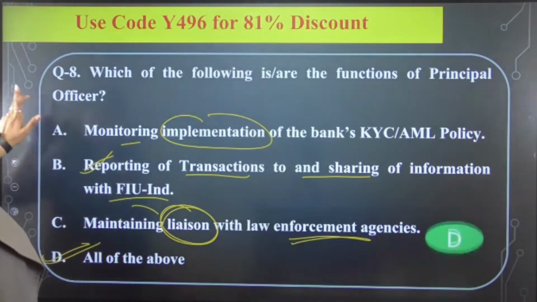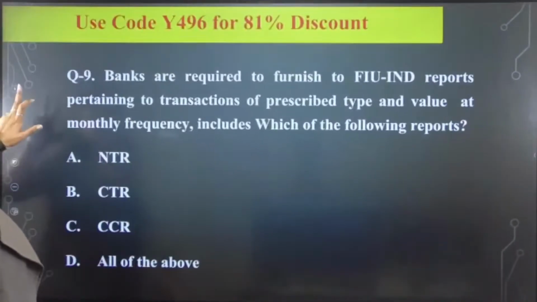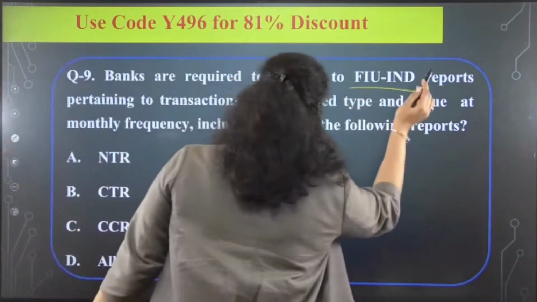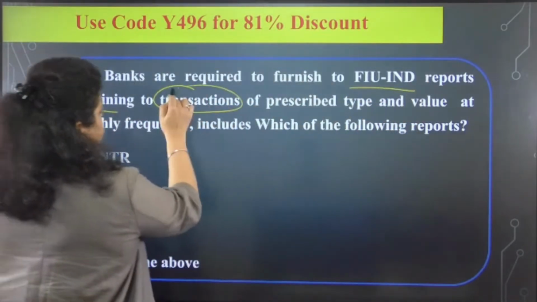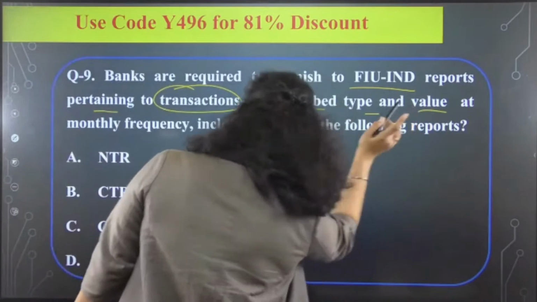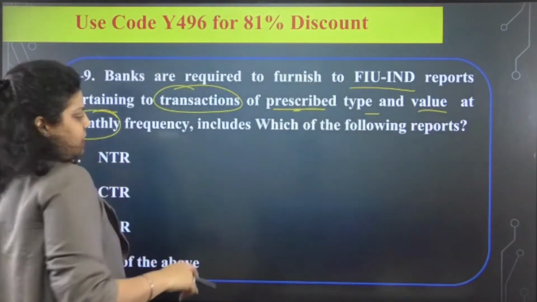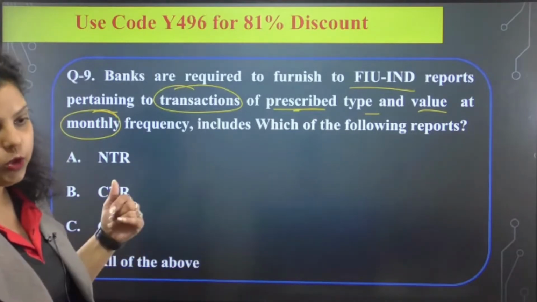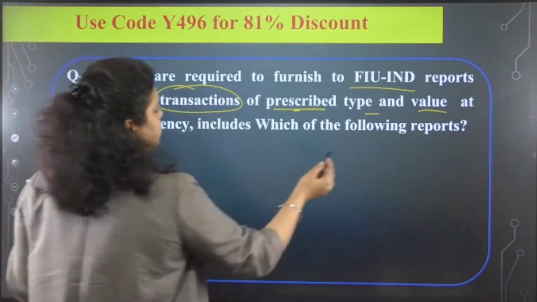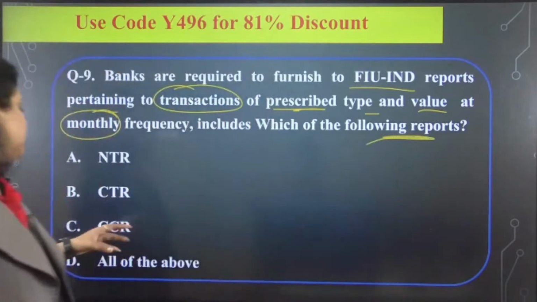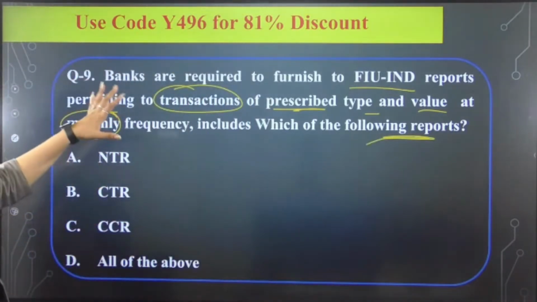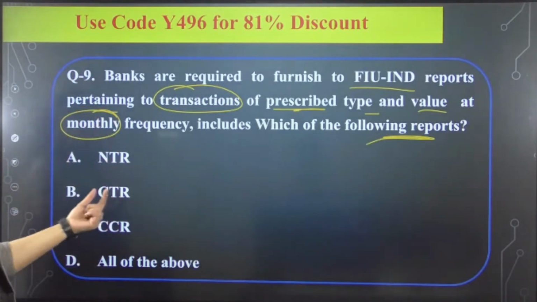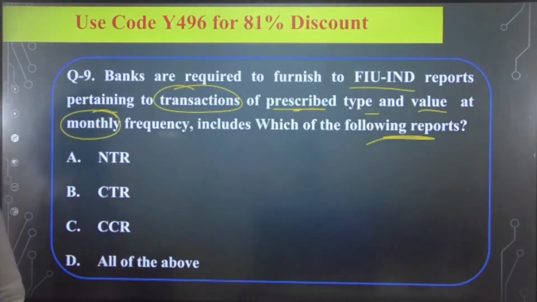Next, ninth question is talking about that banks are required to furnish to FIU-IND the reports pertaining to transactions of prescribed type and value at monthly frequency. Like every month you have to send this report to the FIU-IND. So it includes which of the following reports? Out of these options, which report should be sent to the FIU-IND by the banks on a monthly basis? NTR report, CTR report, CCR report, or all of the above?